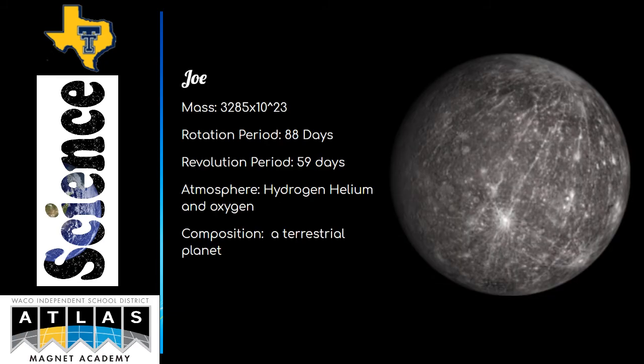Mercury. The mass of Mercury is 3.285 times 10 to the 23rd power. The rotation period for Mercury is 88 days, which is 88 Earth days. The revolution period for Earth days for Mercury is 59 days. The atmosphere for Mercury has hydrogen, helium, and oxygen. The composition of Mercury is a terrestrial planet.